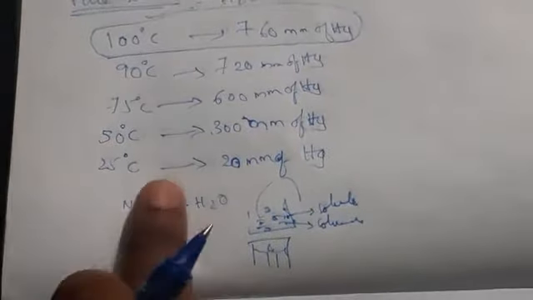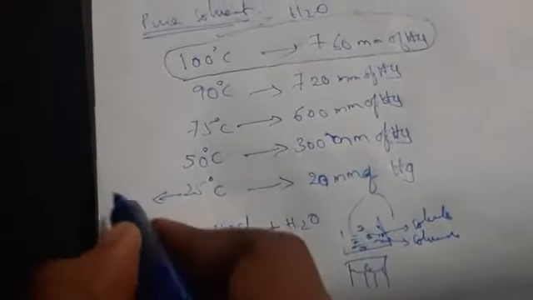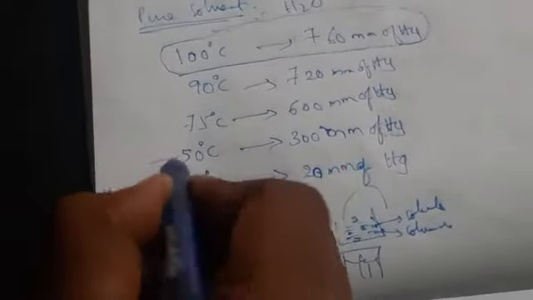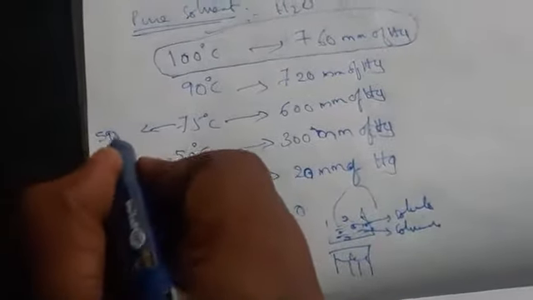Okay, so here heating condition. What happens whenever you add NaCl? The salt is added to the water, so the vapor pressure should decrease. At 25 degrees only, if you take the vapor pressure, for example, it is 19 mm of Hg. For this it will be 299 mm of Hg. For this one some 598 mm of Hg.